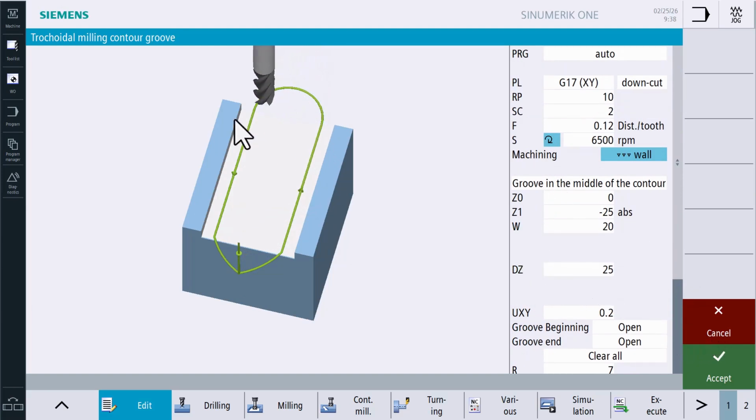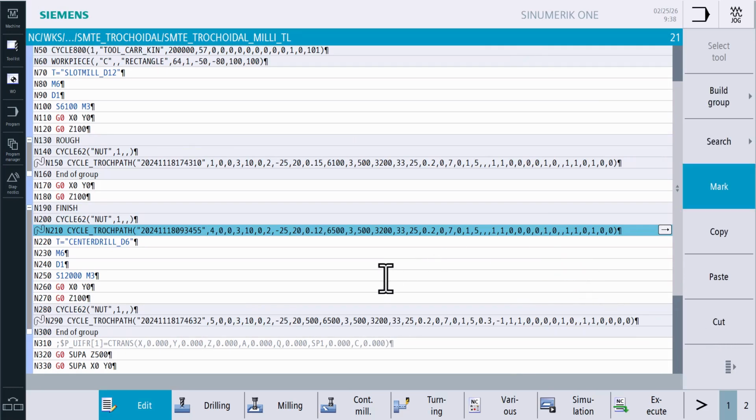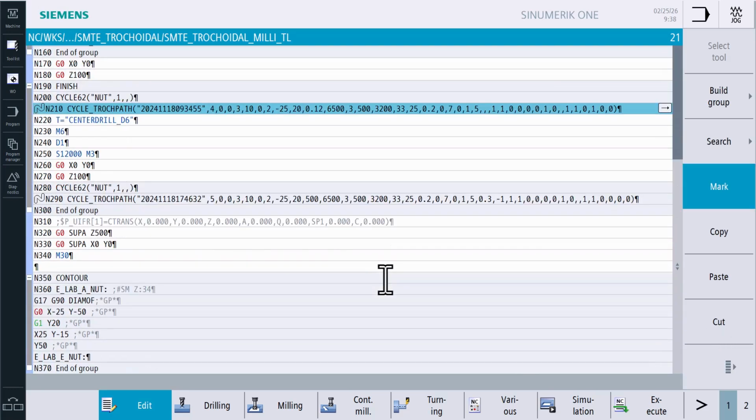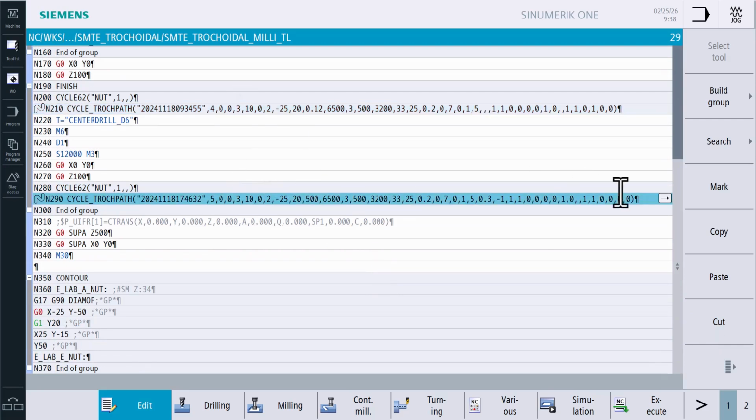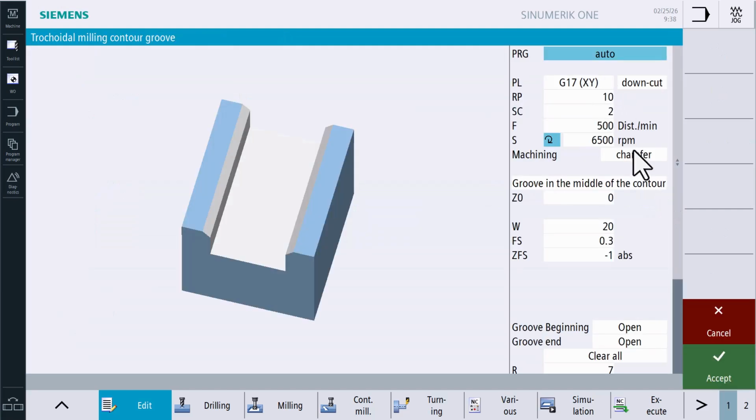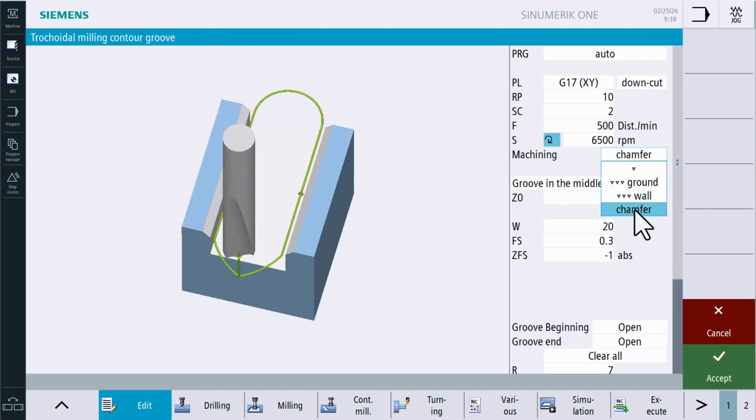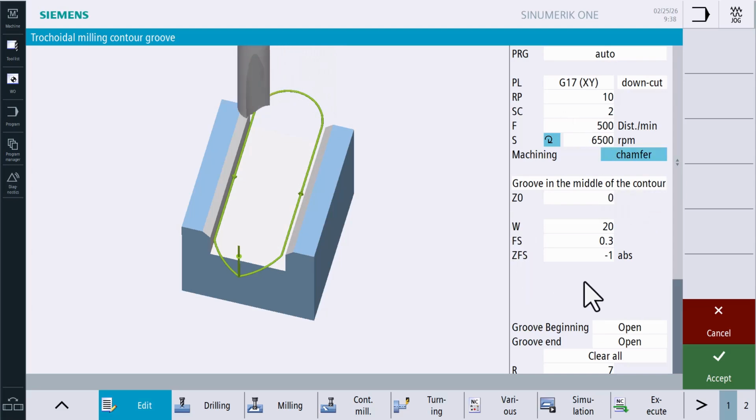As the last step to complete the machining, do the whole thing again to add the chamfer. Here too, the input screen is reduced to the parameters required for chamfering. The animated elements illustrate the different machining operations graphically, which provides very good process reliability. At the end of the program, we retract, and with M30, the program is finished.